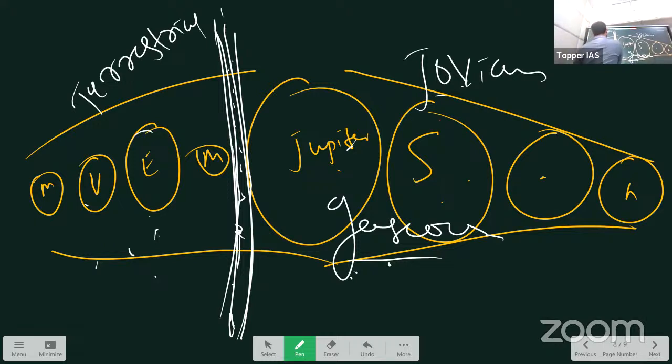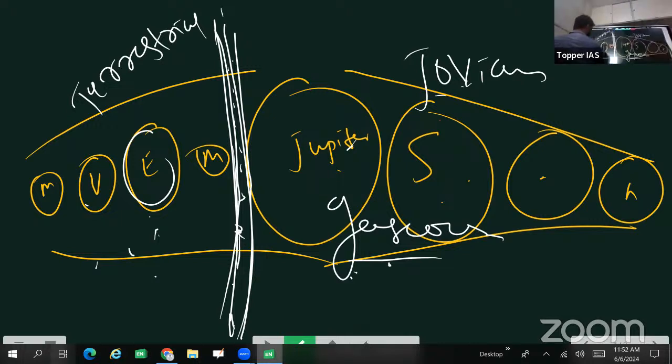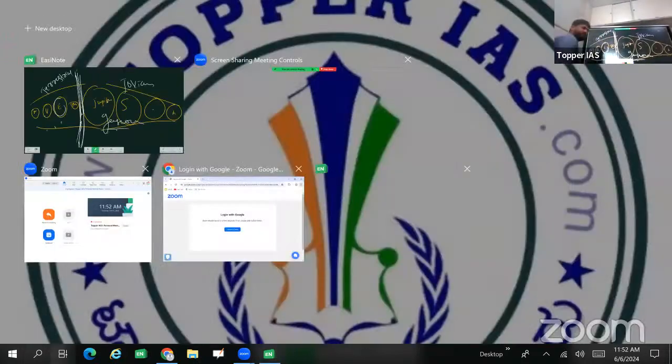Okay. So why are the inner planets rocky bodies? There are a few reasons. Consider there is the sun here. Are you following me?